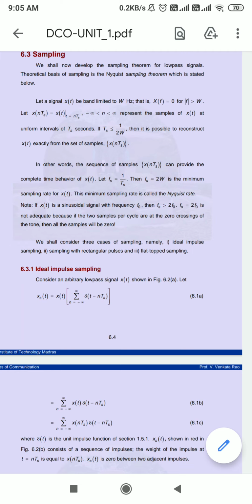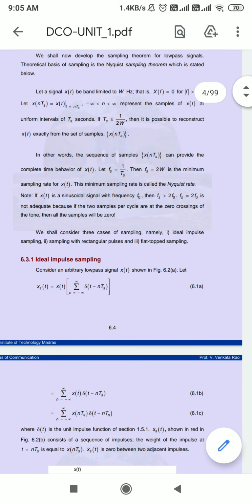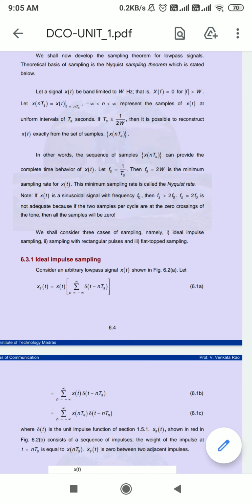If you take any signal g of t, or x of t, it is said to be absolutely band limited to W hertz when X of f equals 0 for f greater than or equal to W hertz.